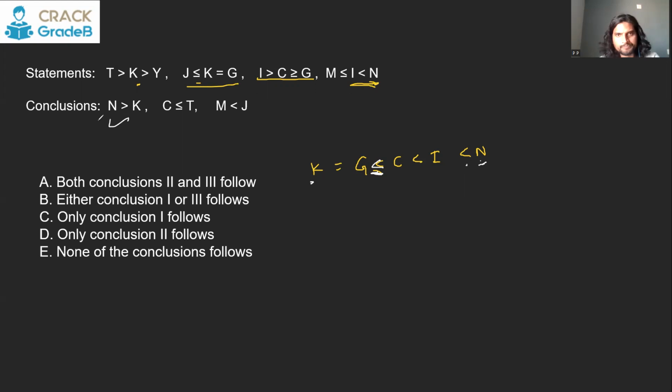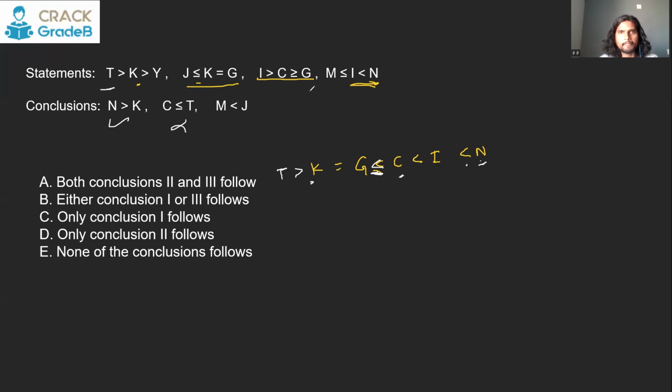C and T. T is here. So you can just add one more T here. T is greater than K. So between C and T, there is a contradiction. This sign and this sign, they are facing in opposite directions. So you can say, no, that is a wrong conclusion.